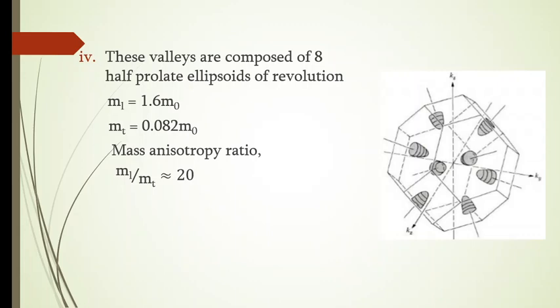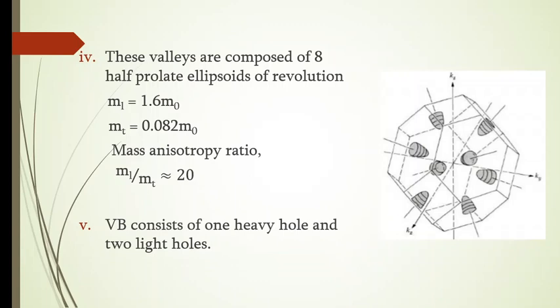For germanium, the longitudinal mass is equal to 1.6 m0 and transverse mass mt is equal to 0.082 m0. So if you take the ratio, we get the mass anisotropy ratio, that is ml by mt, which is approximately equal to 20. Then coming to the details of the valence band. Again, based on the curvature of the bands, we can divide the holes into two types. One is the heavy hole and another one is the light hole.